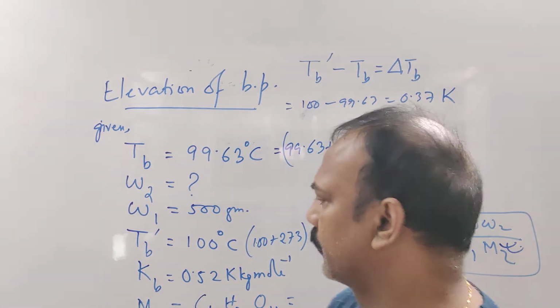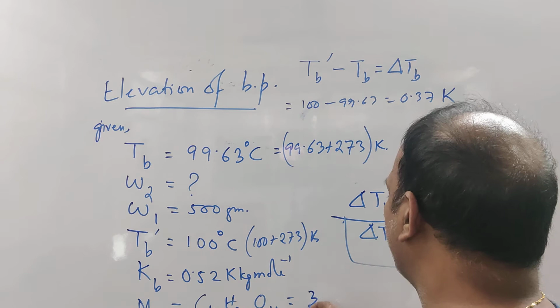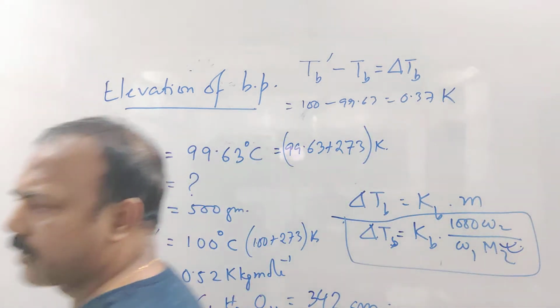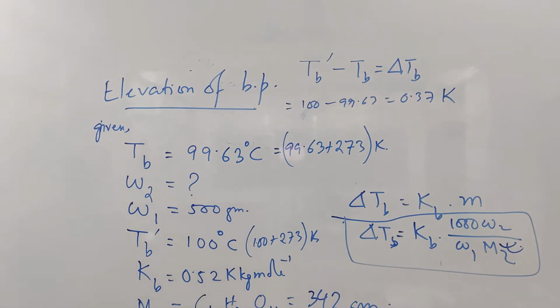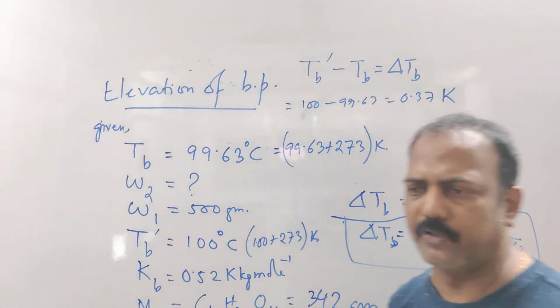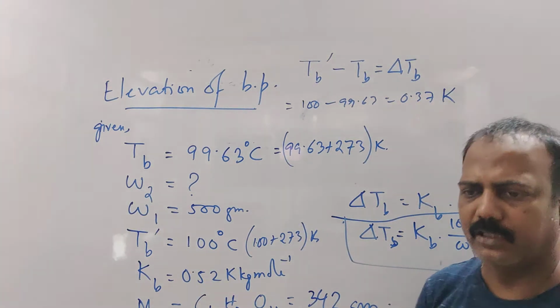Sir, 342. Okay, 342. So it is 342 gram, right? Obviously it must be in gram, the molar mass must be in gram. So you know everything now, and you can very easily calculate the value of W2, and W2 will come in gram.